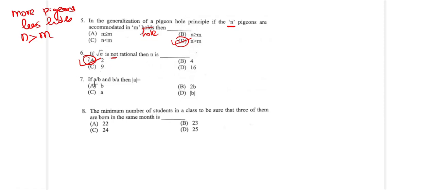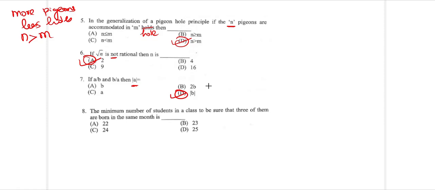Next, you have A divides B and B also divides A. So it's like one quantity divides the other. A divides B and B divides A. Then what is the relationship A and B have? A must be the same as B. Okay, so it is going to be the cardinality of A and cardinality of B, not the singleton A and singleton B. Since we have been given modulus A, this is also going to be modulus B. So if A divides B and B divides A, then modulus A will be equal to modulus B. This is going to be your answer.